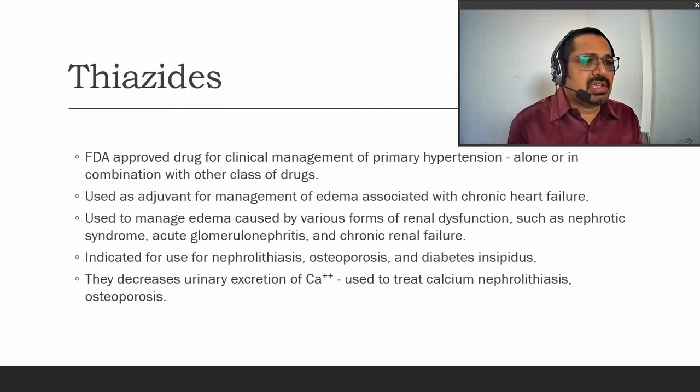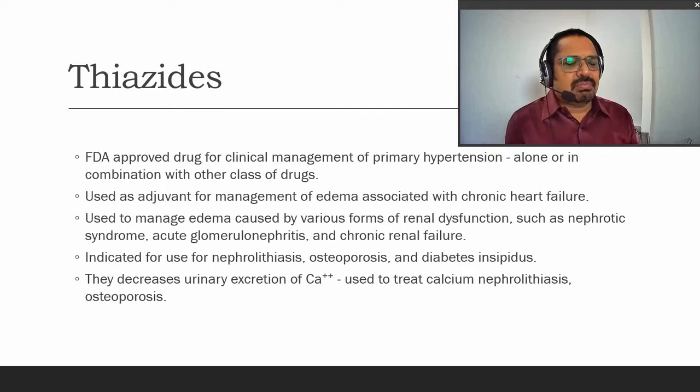The next drug is the thiazide diuretics. It is one of the primary or main drugs used for primary hypertension, alone or in combination with other drugs. So it is a first line agent. Thiazide is a first line agent used in the management of hypertension, and it is one of the FDA approved drugs for the management of hypertension. They are generally given singly or in combination with other drugs.